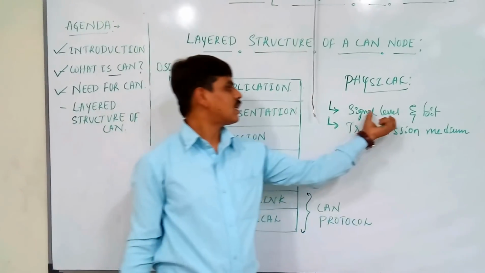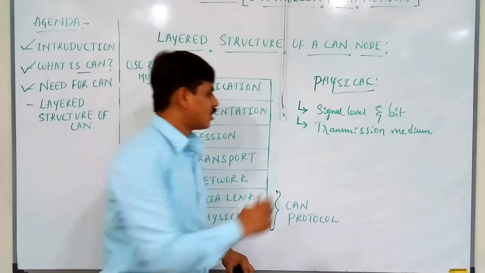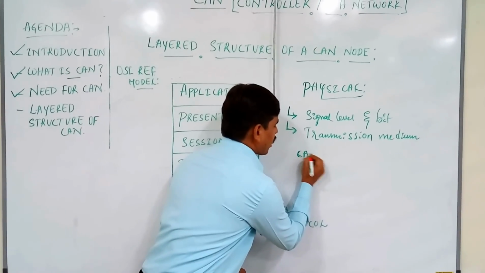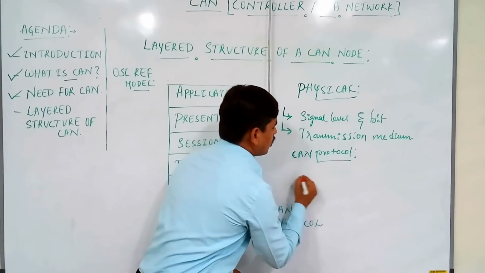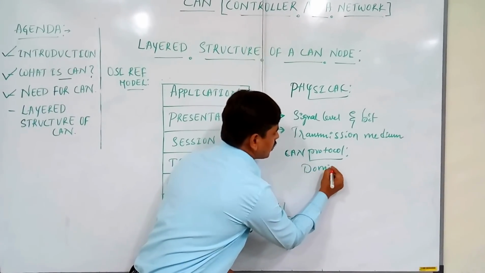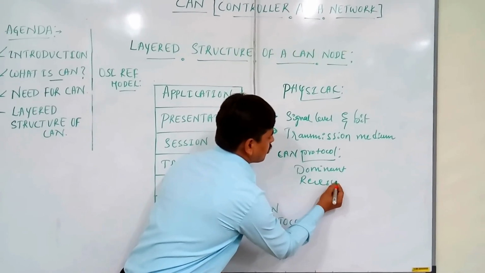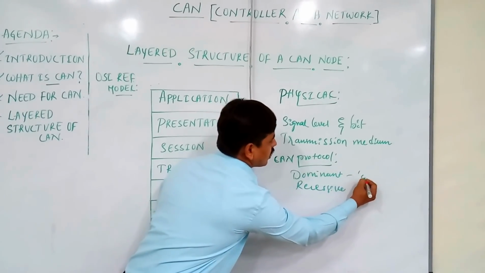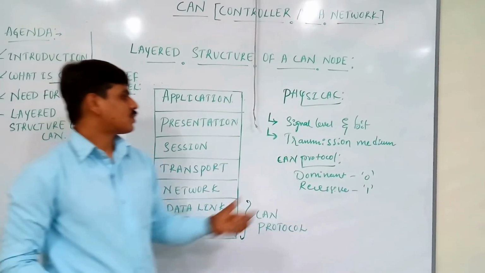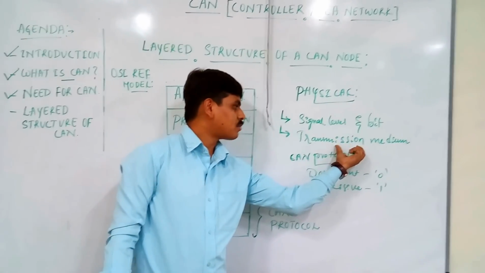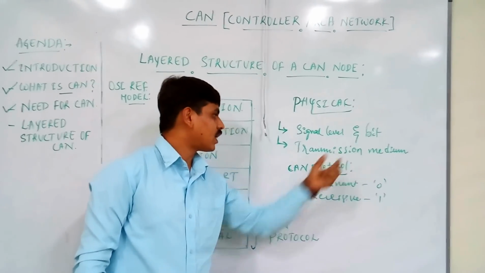In signal level and bit representation of the physical layer, the CAN protocol uses dominant and recessive bits. Dominant bit indicates logical 0, recessive bit indicates logical 1. The transmission medium used in the CAN protocol for proper data transfer is twisted pair cable.